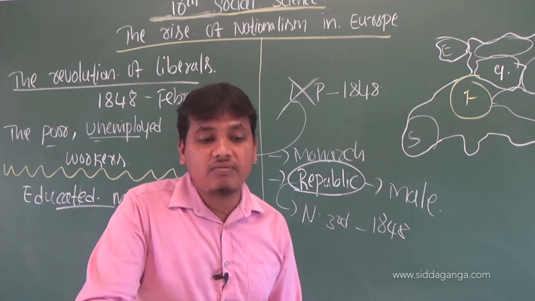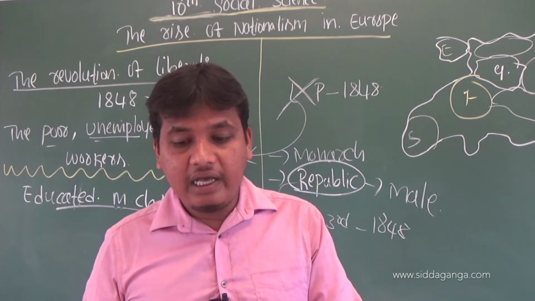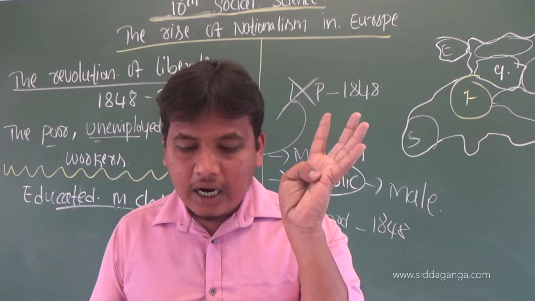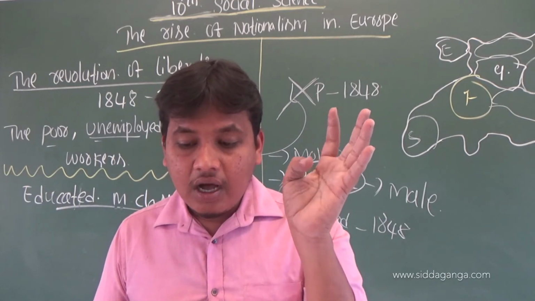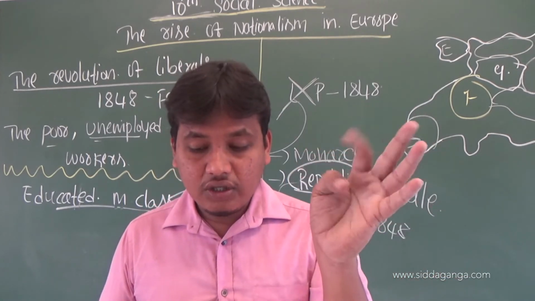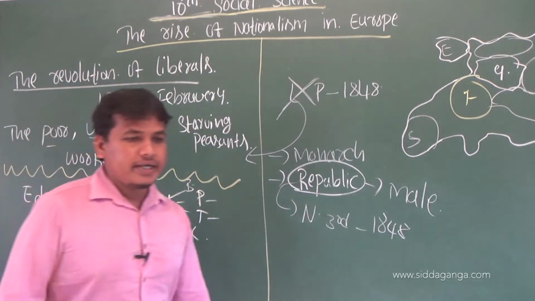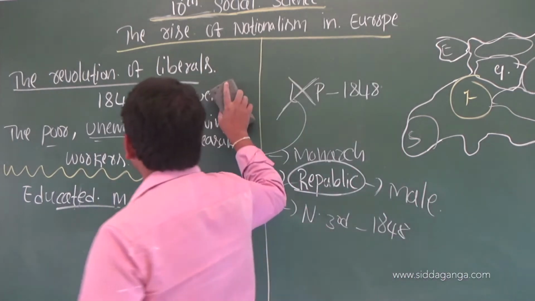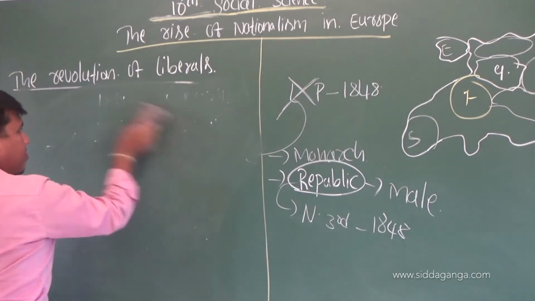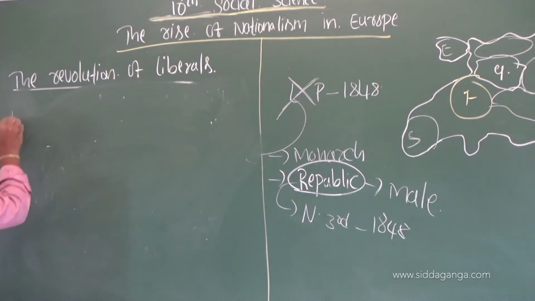Next one is, it was called liberals and their demands. The point name is liberals and their demands. What were their demands? Point number 1 is demand for creation of nation states on parliamentary principles, a constitution, freedom of press, freedom of association. Next one is Frankfurt Parliament.